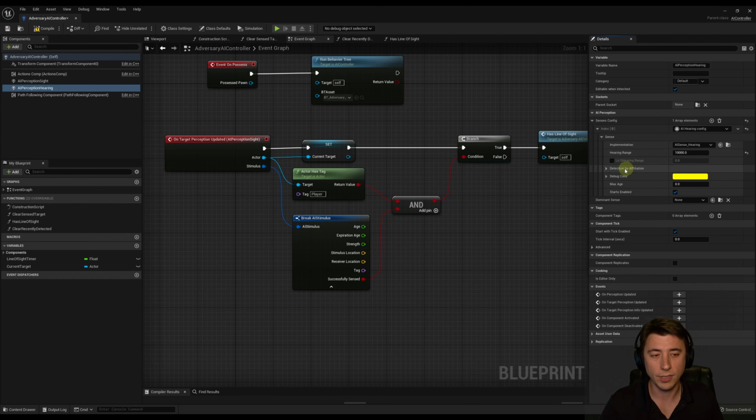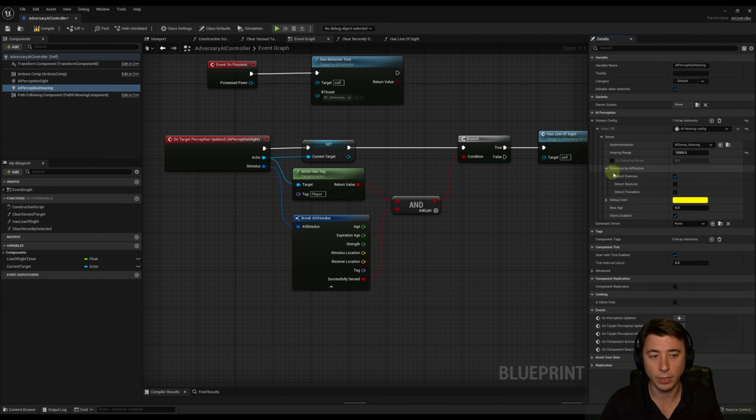And the other thing I found is that for AI sight, under detection by affiliation, we also had to check off neutral, but for AI hearing, we have to check off both neutrals and friendlies. For whatever reason, whenever it hears initially, I found that it's always labeled as a friendly. And like I mentioned 3 episodes ago, there's not a way in Blueprints currently to say, okay, this particular target is a neutral or this is an enemy. There's not a way of going into the actor and flagging it. So that's why we're using the actor as tag here. So in short, our hearing component is set up to detect everything.